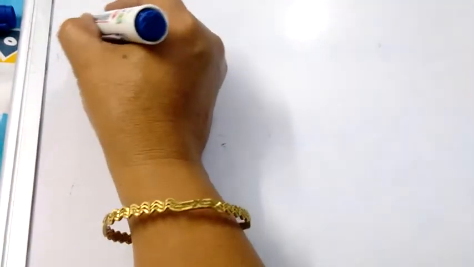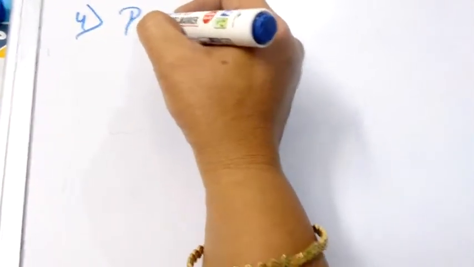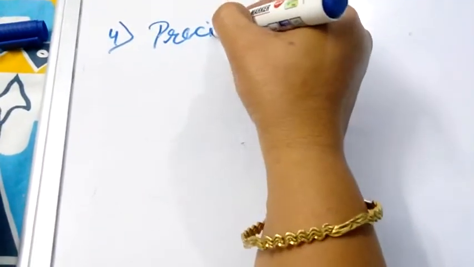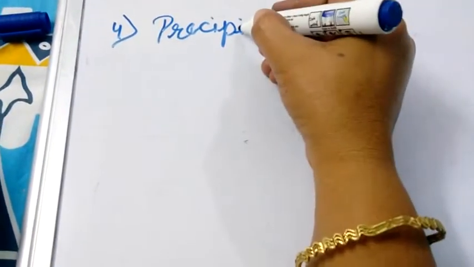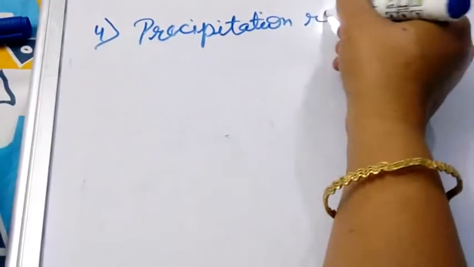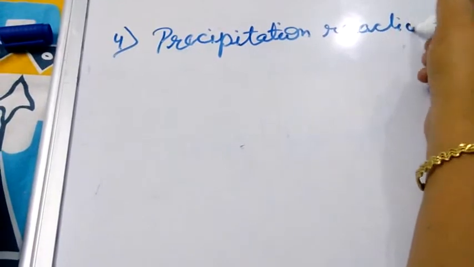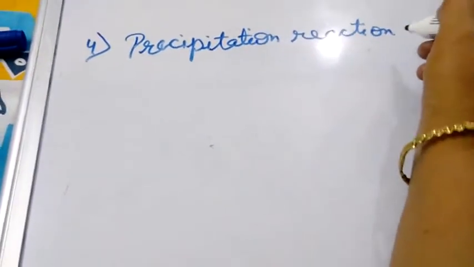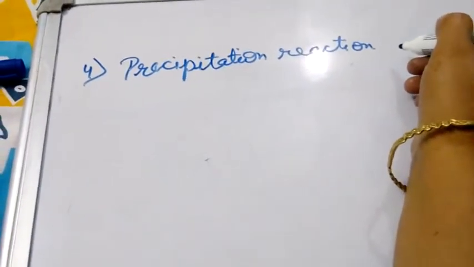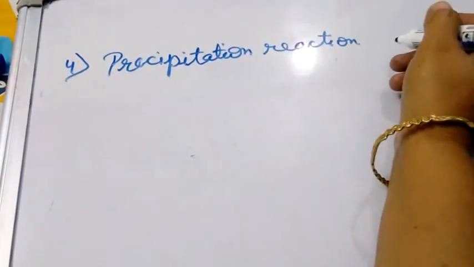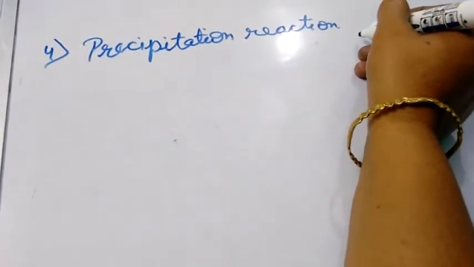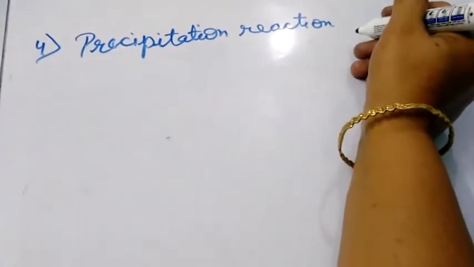Now the next type of reaction is precipitation reaction. Precipitate is the insoluble substance that remains in the solution. Precipitation reaction is the reaction in which an insoluble substance is formed that may float on the surface of the solution or may remain in the solution. So that kind of reaction is called precipitation reaction. Any reaction that gives a precipitate is called precipitation reaction.